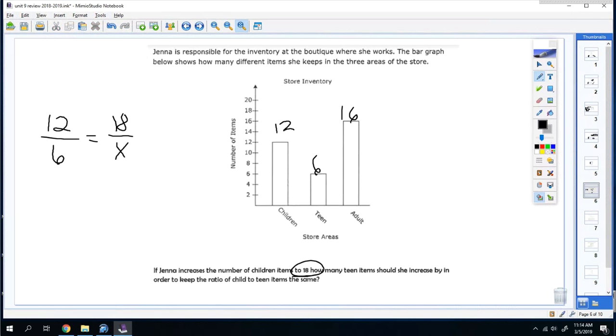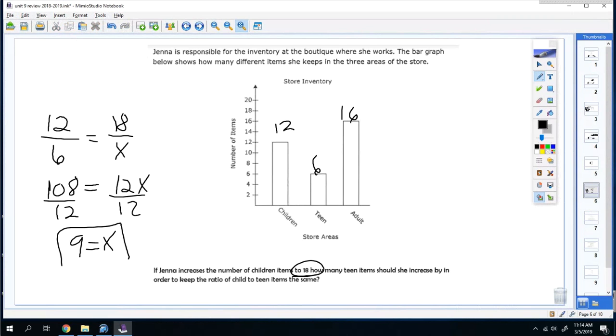So you can cross multiply. 18 times 6 is 108. That's 12x. Divide by 12. 108 divided by 12 is 9. So 9 is actually not your answer. I have to increase the items from 6 to 9, but it says how many items should she add in order to keep the ratio the same. So what you're going to do is 9 minus 6, which is 3.